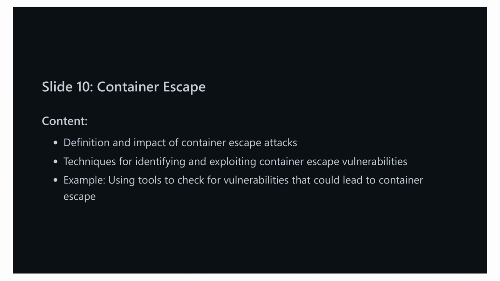An example of detecting and addressing these vulnerabilities includes using tools like Docker Bench for Security or Kubernetes Bench for Security, which can help identify security issues in the container configuration and the underlying runtime. Additionally, continuous monitoring solutions can provide real-time alerts on any suspicious activity that might indicate an attempted container escape.